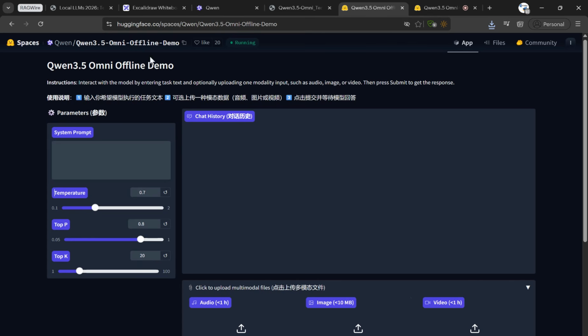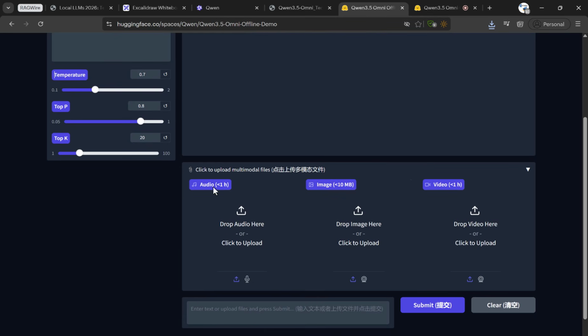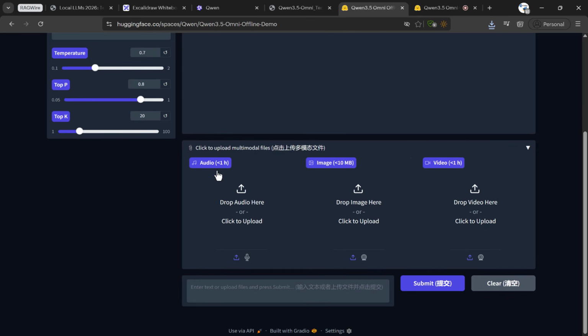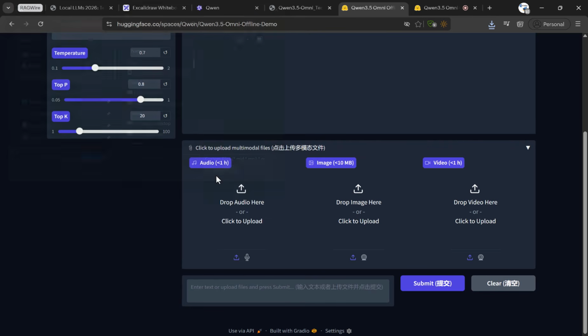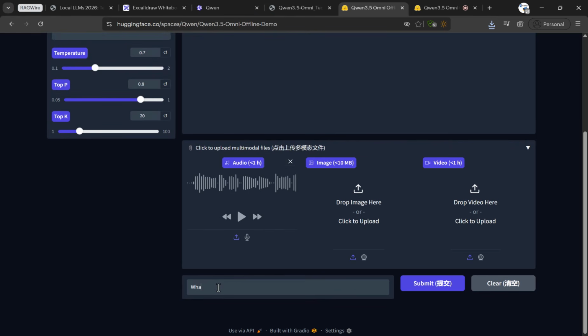Let's go ahead and test the offline one. So in the offline one, you have the option to upload your audio or image or video, or all together you can upload here. Let's go ahead and test it with the audio upload. So what I do here, I'm going to select just the audio upload. All right. So the same audio which I had created earlier, I'm just going to upload it here. Thereafter, I'll ask a question: generate caption for this audio, let's say. Let's go ahead and submit this.